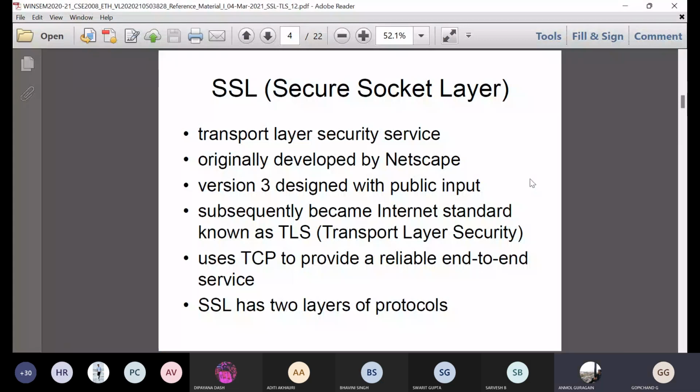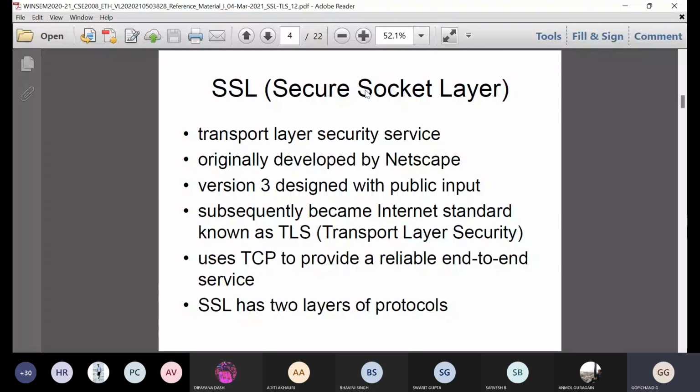Yes, sir. Our today's concept is SSL, Secure Socket Layer. That is the layer which is providing security for the sockets. What is the purpose of a socket in a network? In order to establish a connection from one system to the other system, we need to provide a connection. That is done through sockets. While establishing the connection through sockets, we need to provide security for those sockets. That can be taken care of by SSL, Secure Socket Layer.